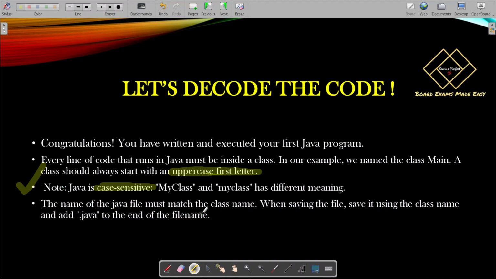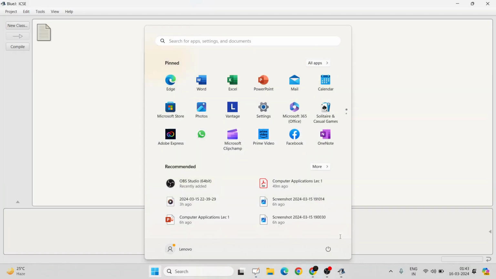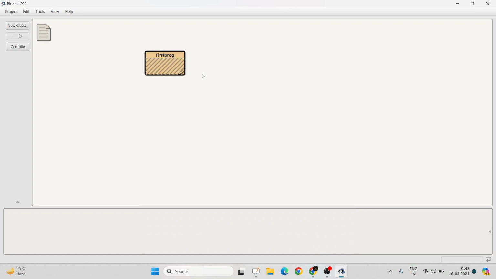All right. Whenever we write some code onto a Java file, we need to save it, right? So we must save it with a .java extension. Now we haven't done it over here. Why? Because I already told you that BlueJ supports only Java, so whenever we write the first program, it is already saving the file with the .java extension.